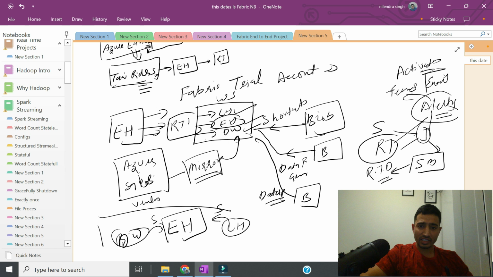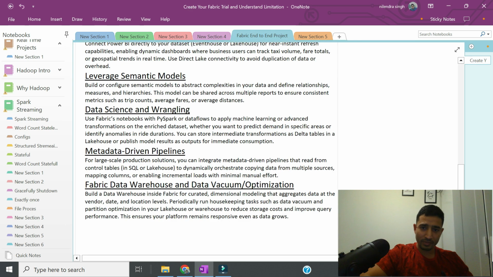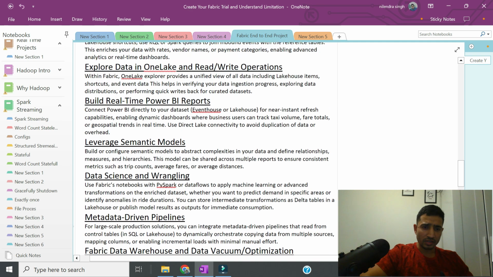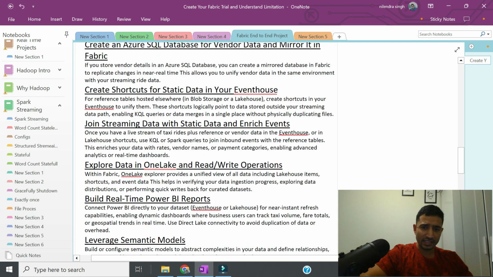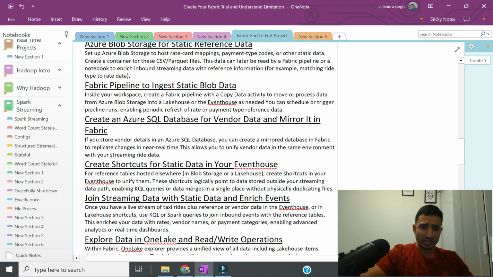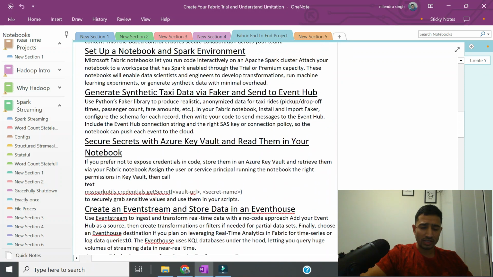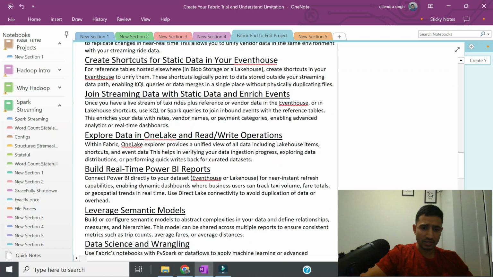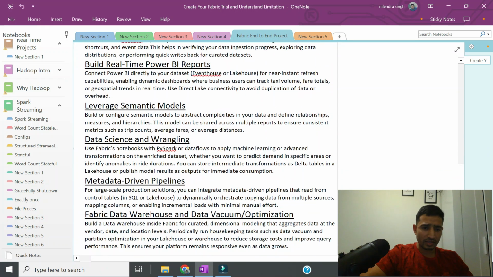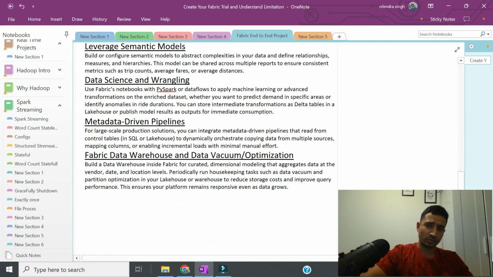Let's go to our list again so that I can see what I'm missing. We haven't covered data science yet. Shortcuts done, SQL done, ingestion, event stream, Azure Key Vault I'll cover in 2 minutes, and data science, and then we'll cover vacuum. Okay, cool.